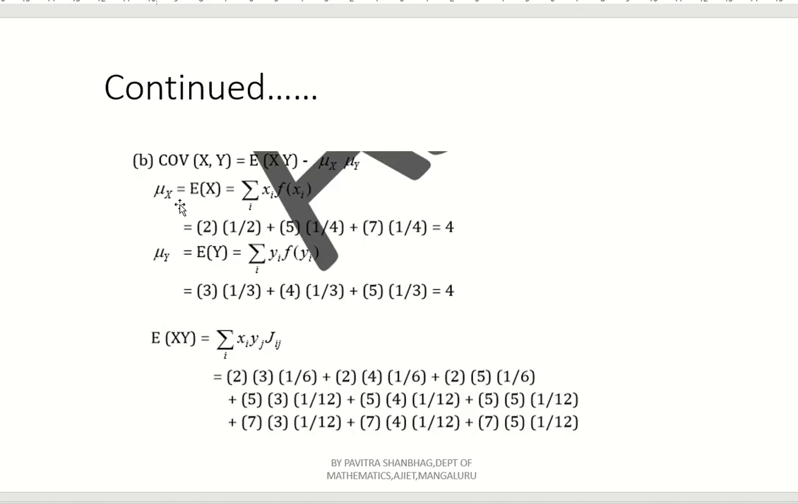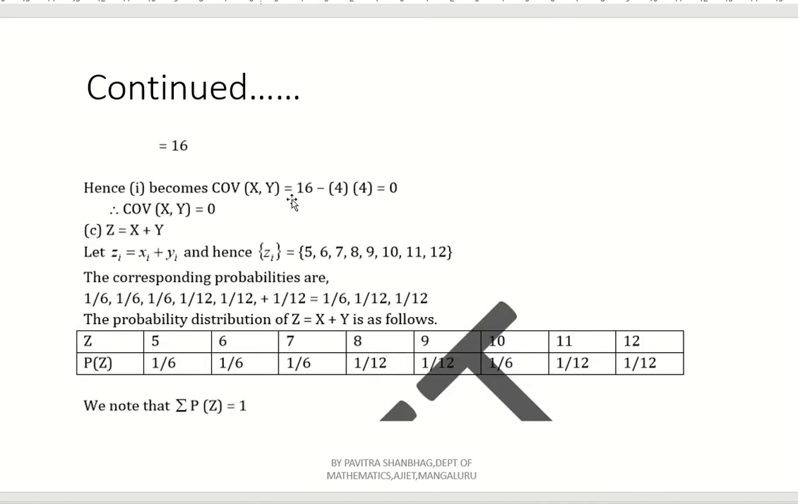That we have obtained here. See, E[X] is 4, and E[Y] is also 4. 16 minus 4 into 4, again 16, right? 16 minus 16 is 0. So, the covariance of X comma Y is 0. Okay. Now, the last, third question, what did they ask?